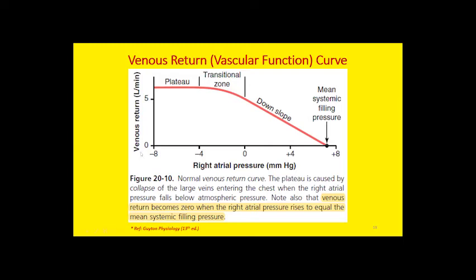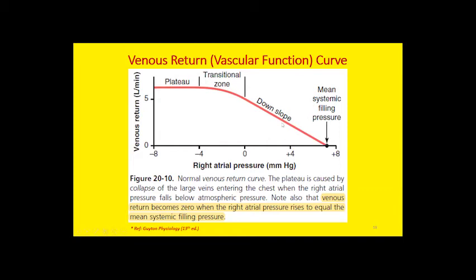When the venous return is 0, obviously the blood flow will stop, and the normal value will be around plus 7 millimeters of mercury. So there is an inverse relationship between right atrial pressure and venous return. An increase in right atrial pressure will cause a progressive decrease in venous return.